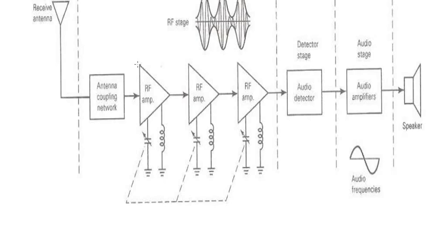And what is the input of the audio detector? It is also a modulated signal, a combination of your carrier and the message signal. But the detector stage recovers the original message signal from your modulated signal.